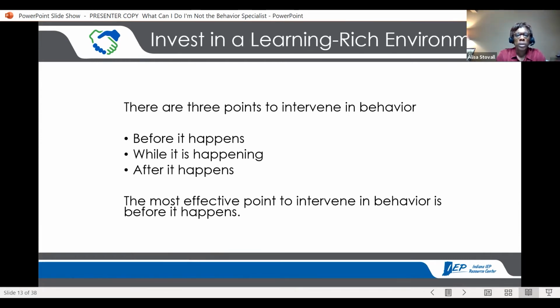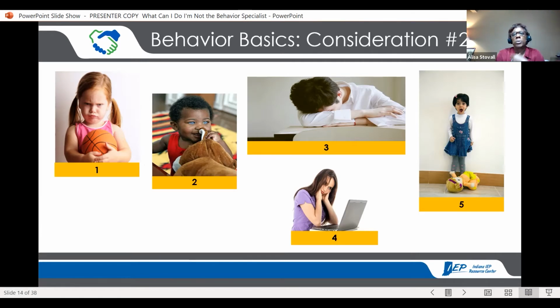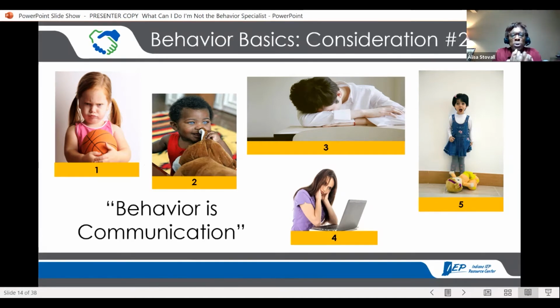Okay. So now I'm going to move on to our second consideration. Number 2, behavior is communication. And as you can see, there are several pictures there on the screen. And I'd love for you to pick one or maybe 2 and just, what do you think that behavior is saying? Just what do you think? If you want to throw it in the chat, you can. If you just want to think about it and keep it at the front of your mind for a moment. We've got 5 kiddos saying 5 different things.